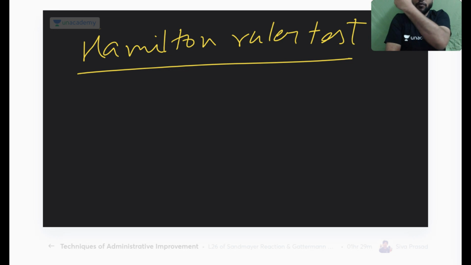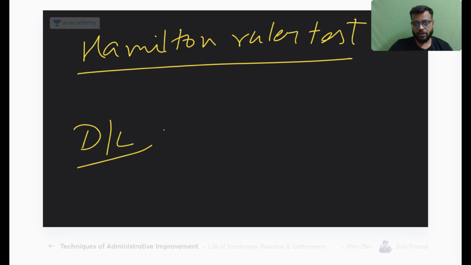So if you put a ruler here, you will not be able to keep the ruler in a single straight line. But in case of shoulder dislocation, this rounded contour is lost, so you will be able to keep the ruler in a straight line. So this is your Hamilton ruler test.